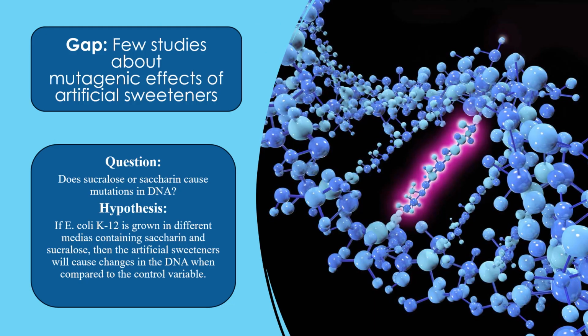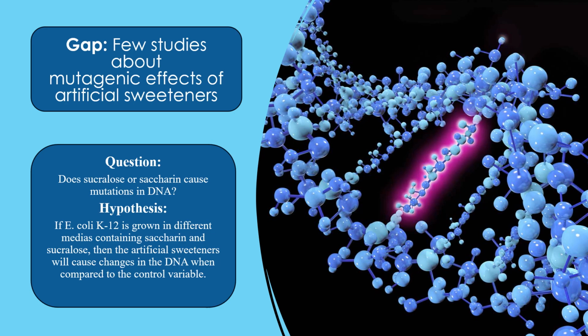Studies like these prompted me to create the hypothesis: if E. coli K12 is grown in different medias containing saccharin or sucralose, then the artificial sweeteners would cause changes in the DNA of the bacteria. Research into the mutagenic effects of these sweeteners is important and can lower the number of mutation-related diseases like cystic fibrosis and cancer that occur.